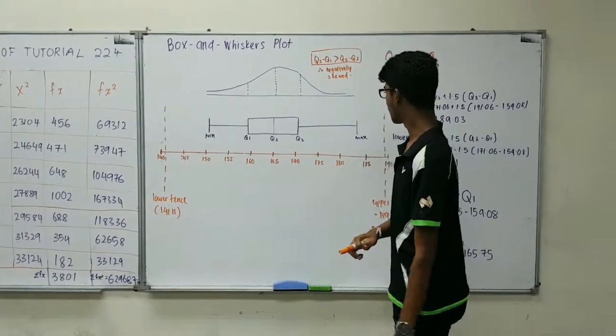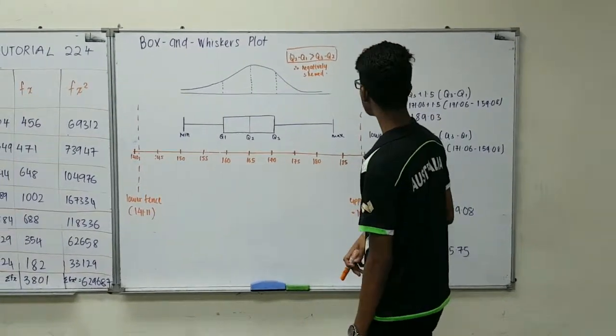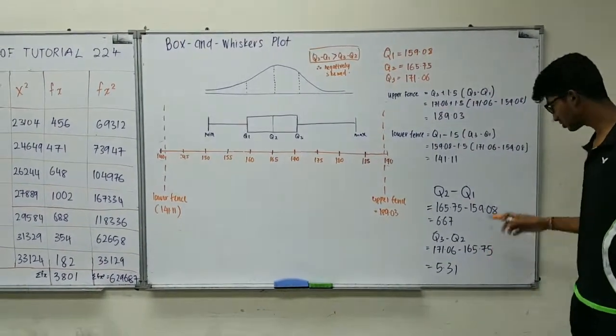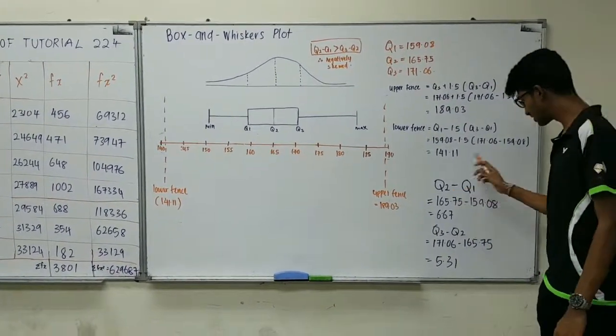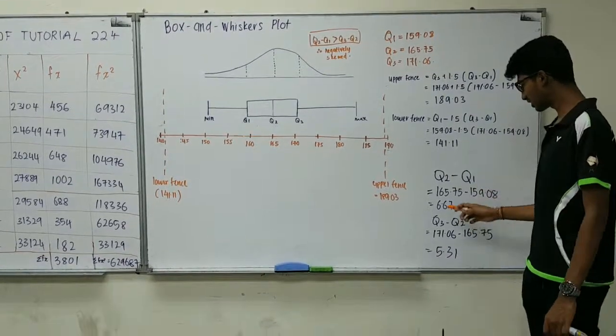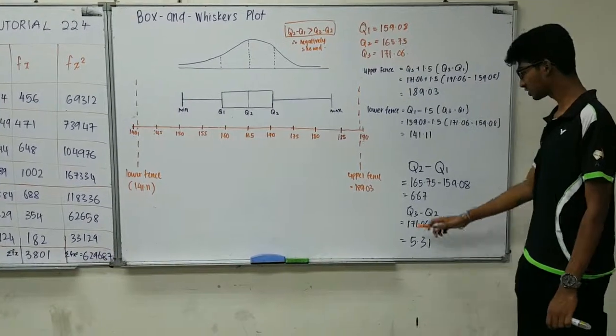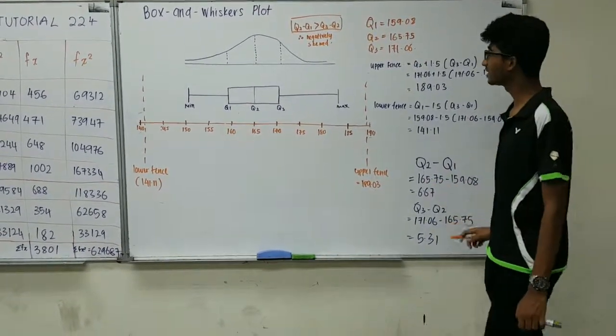Now using the values of Q2 and Q1, we should also calculate this. Q2 minus Q1 is 6.67. Q3 minus Q2 is 5.31, which will be used in a later part.